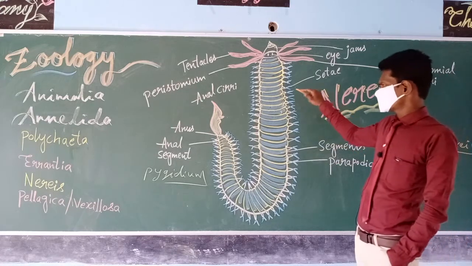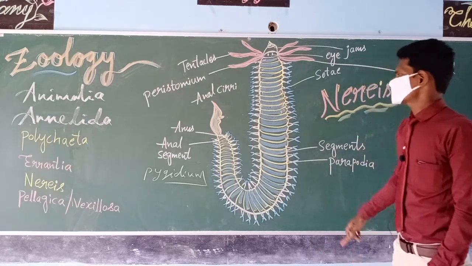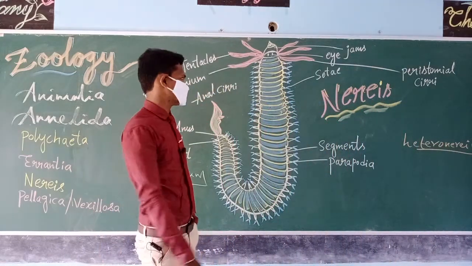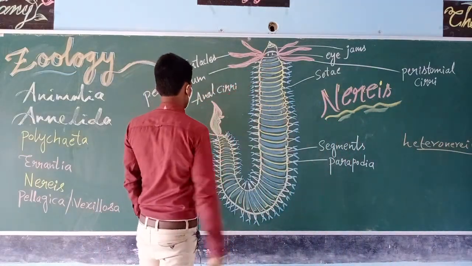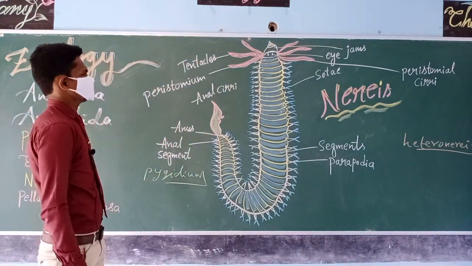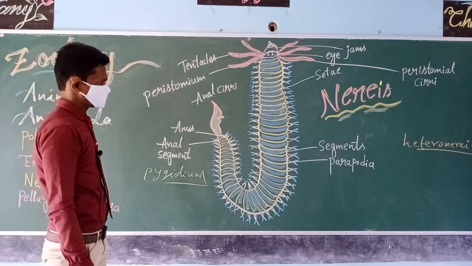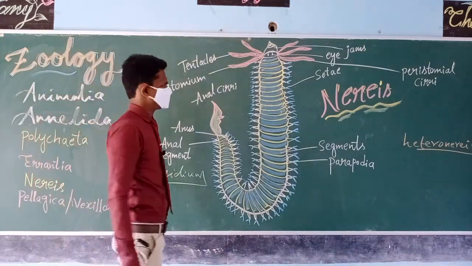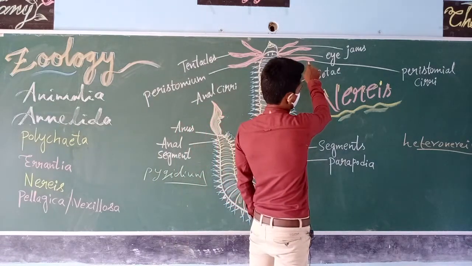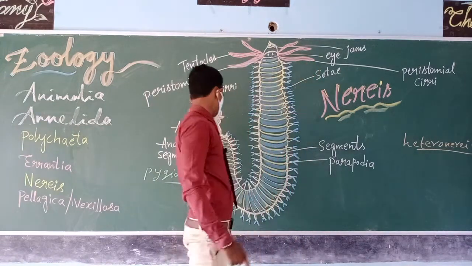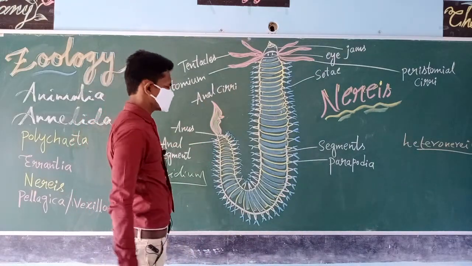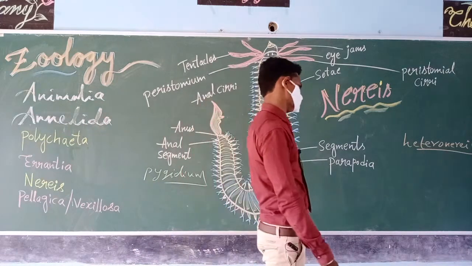Circulation is a closed circulatory system. A prominent gut is developed, in the sense a digestive system, which starts from the mouth and ends with the anus. Sexual maturity we could observe in both male and female organisms. We could observe one more special part called peristomial cirri. So anal cirri and also peristomial cirri we could observe.